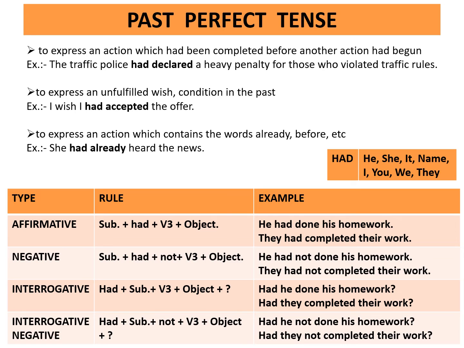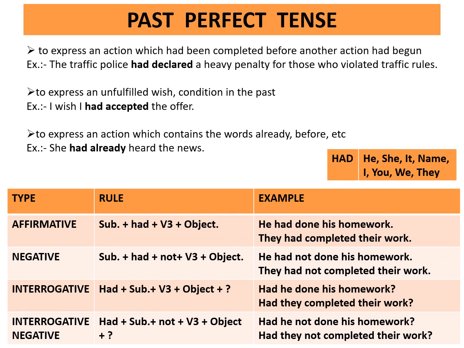Negative. Rule is subject plus had plus not plus third form of the verb plus object. Example, he had not done his homework. They had not completed their work. Interrogative. Rule is had plus subject plus third form of the verb plus object plus question mark. Example, had he done his homework? Had they completed their work?